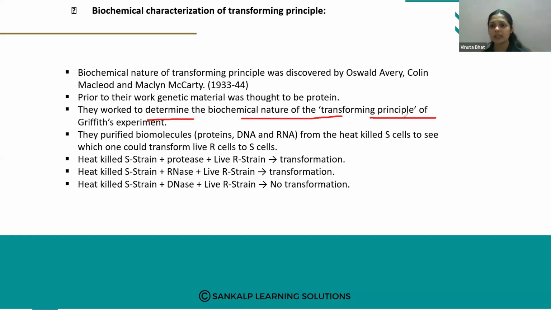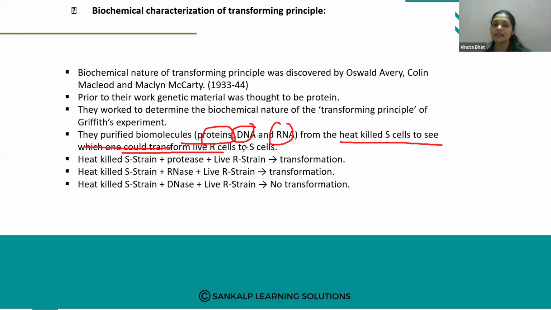They thought that protein is the genetic material, but they performed the experiment. What was that experiment? They purified some biochemicals, that is proteins, DNA, RNA, from the heat killed S cells to see which one could transform live R cells to S cells.